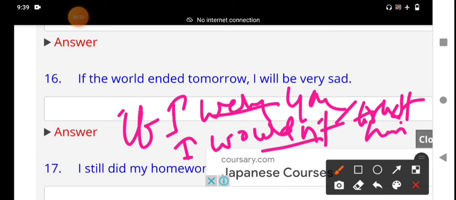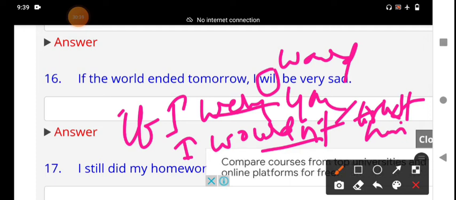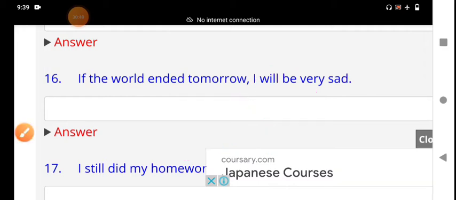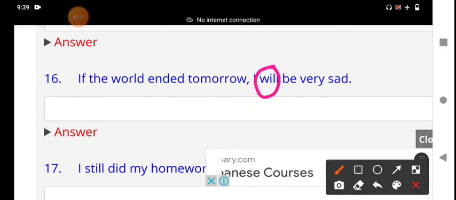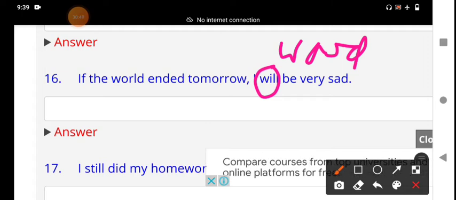We should use here I would. What is the answer? I would be very sad, not I will be very sad. That is the right answer, my dear students. Here the answer is, instead of will, we should use would. It is an if clause second condition. Please remember, my dear students.